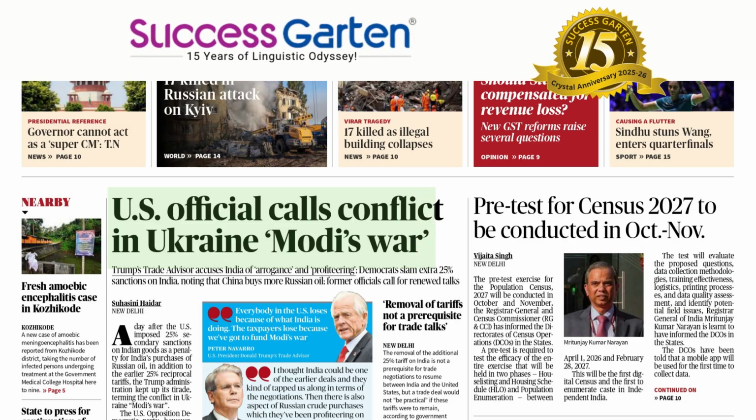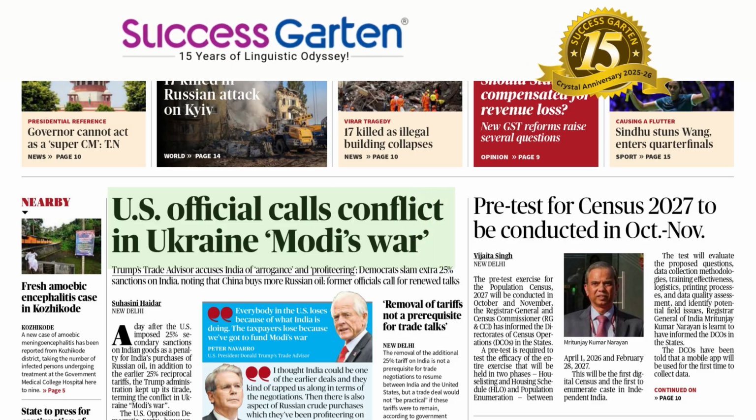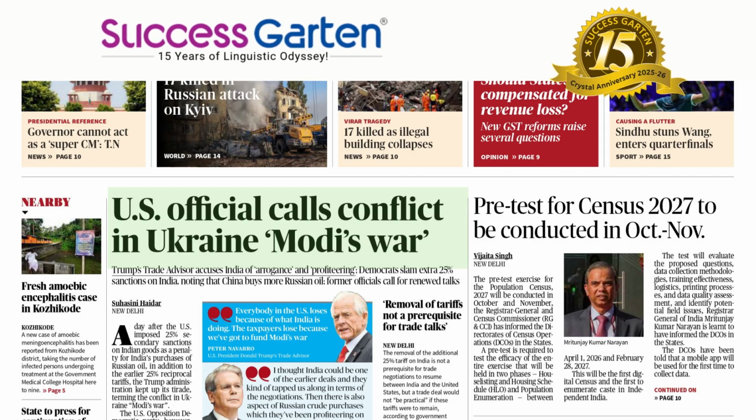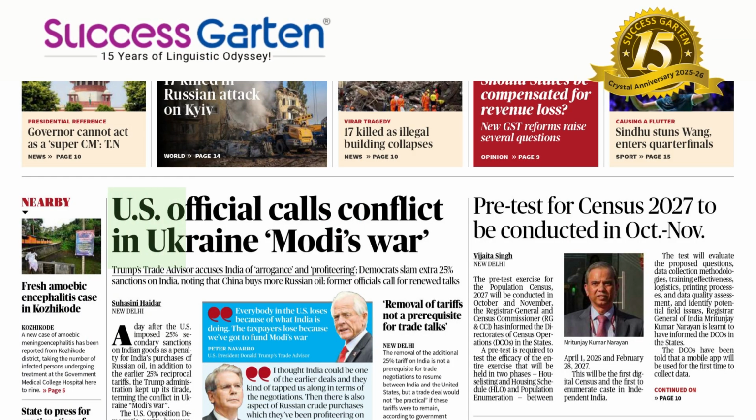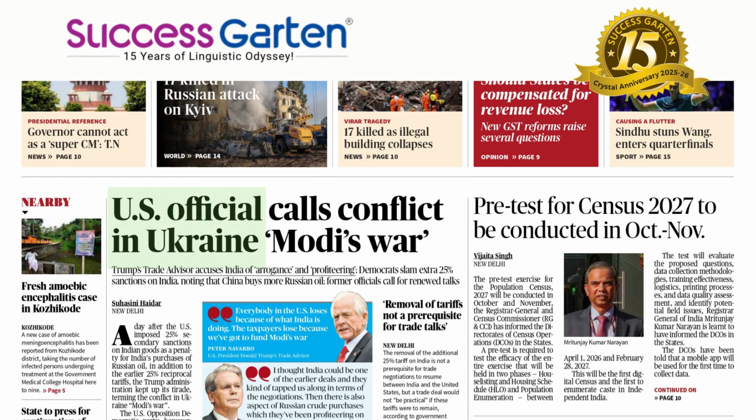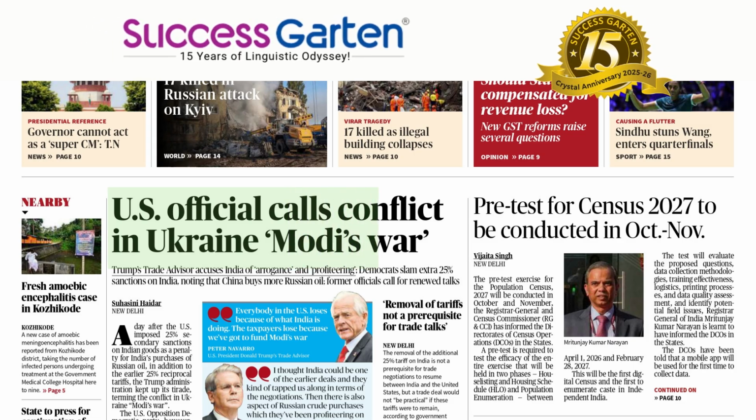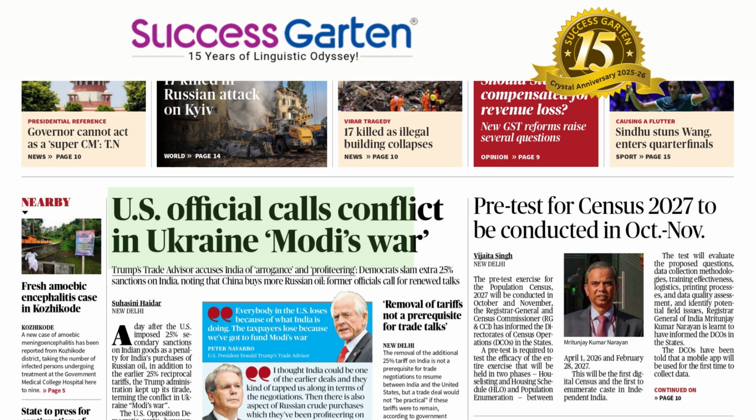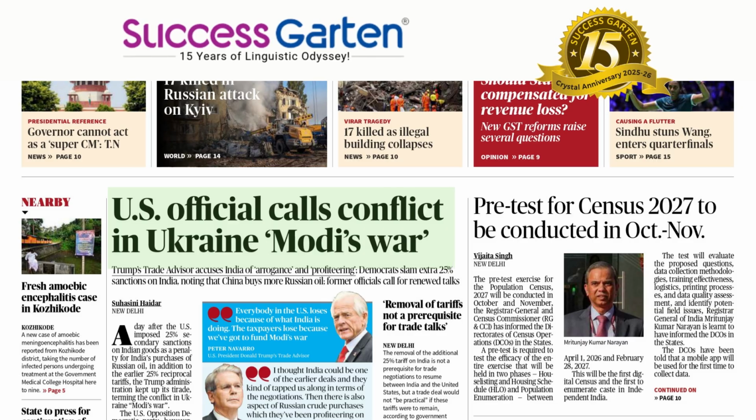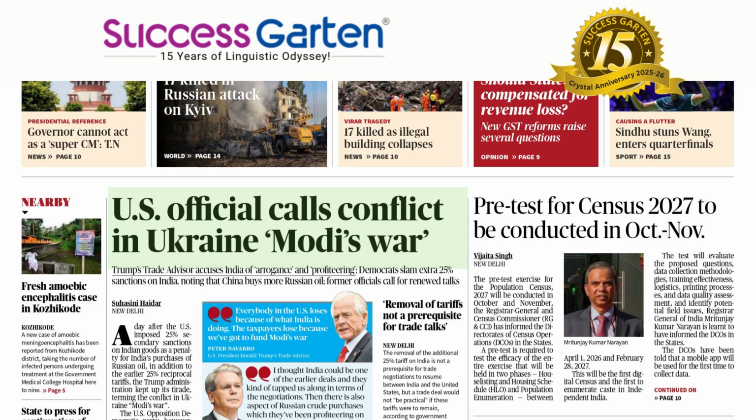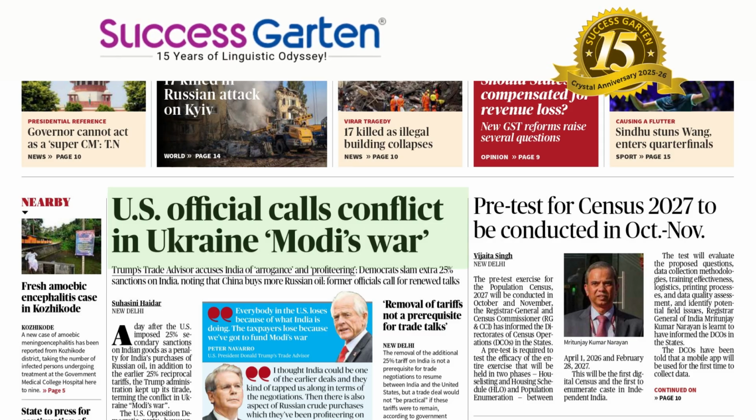We can see the letter C has got a hard sound here. So there are two syllables in this noun. Conflict. It's active disagreement. Conflict in Ukraine, Modi's war. War is a beautiful noun. We can see the letter A has got an O sound. War. US official calls, US official does call. Why does US official call conflict in Ukraine Modi's war?